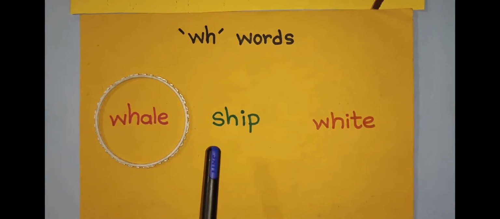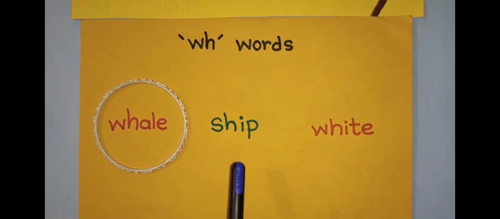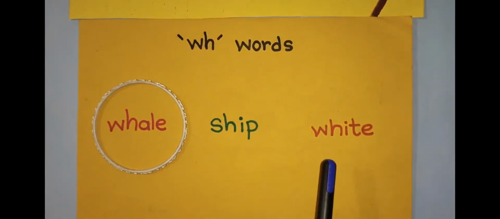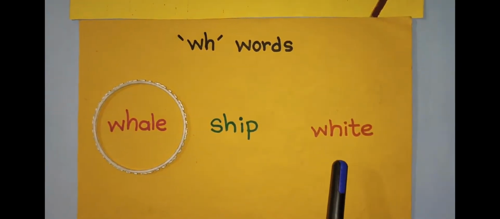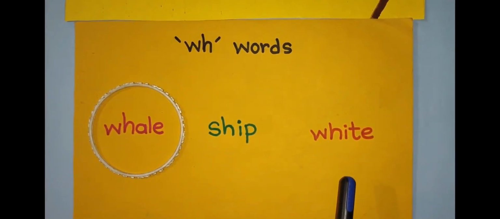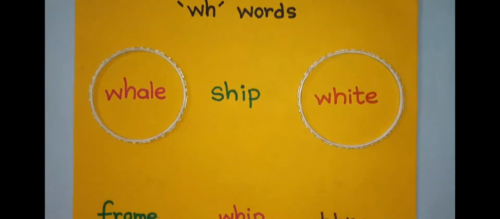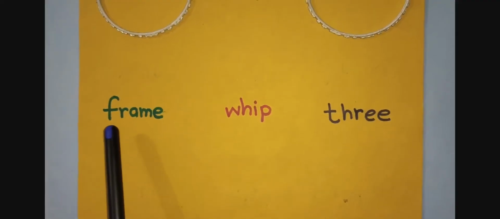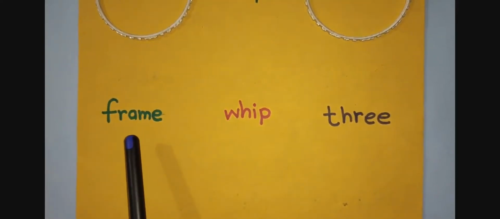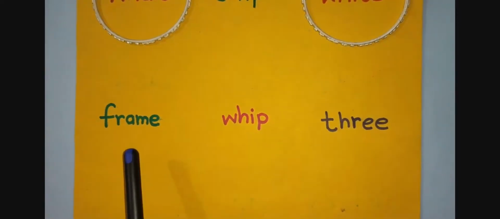Next is S-H-I-P, ship. Ship is SH word, so we will not place bangle on ship. Next is W-H-I-T-E, white. White is WH word, so we will place this bangle on white. Next word is F-R-A-M-E, frame. Frame is FR word. So we will not place bangle on frame.